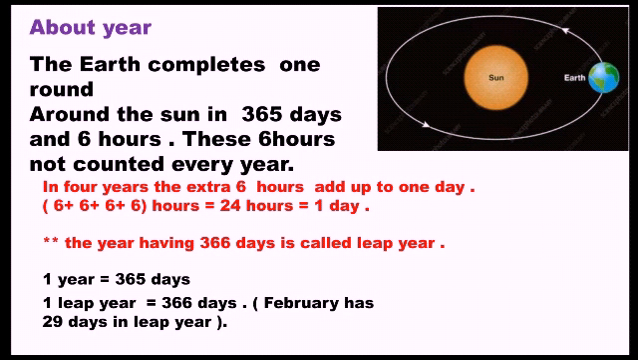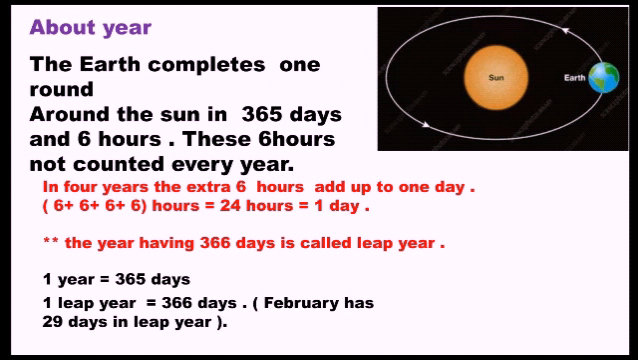In 4 years, the extra 6 hours add up to 1 day, like 6 plus 6 plus 6 plus 6 hours equals 24 hours. So 24 hours means 1 day. So this extra 1 day we add after 4 years, and after 4 years comes a leap year. So the year having 366 days is called a leap year.